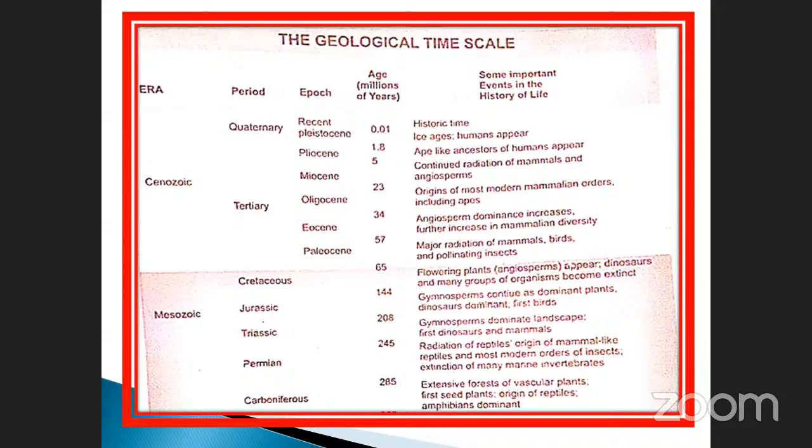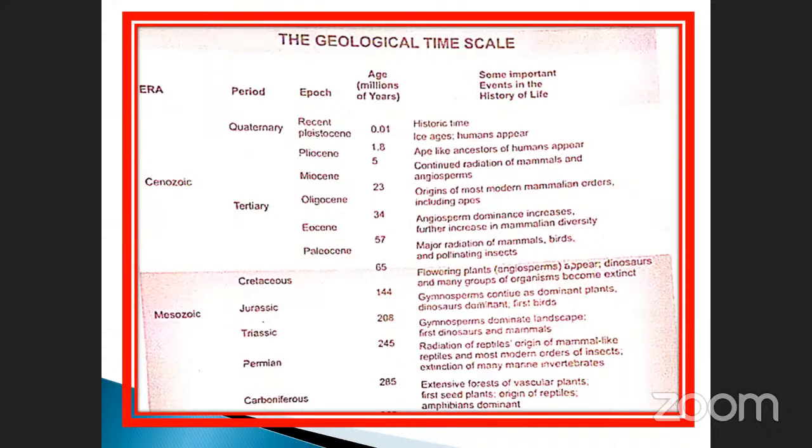Okay, see that. What are some important events in the history of life? This is very, very important. Mostly they ask questions on Cretaceous and also Jurassic.